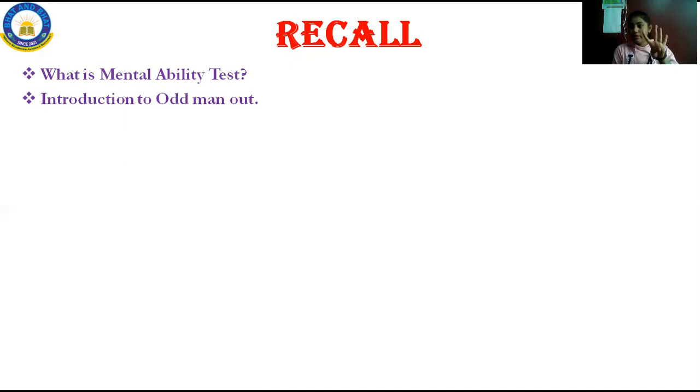They will give 4 figures. In that, 3 will share common features or characteristics, and one will not. So you have to take out the one which does not belong to the group. That is your odd man out. The process of evaluating the groups into classes is called classification, and that is what is meant by odd man out.